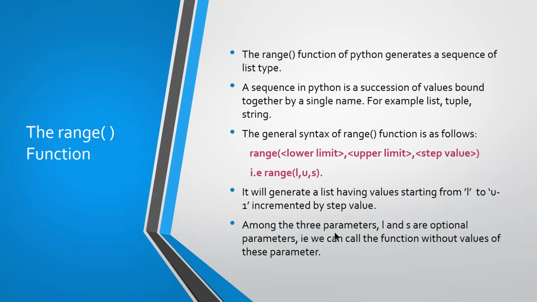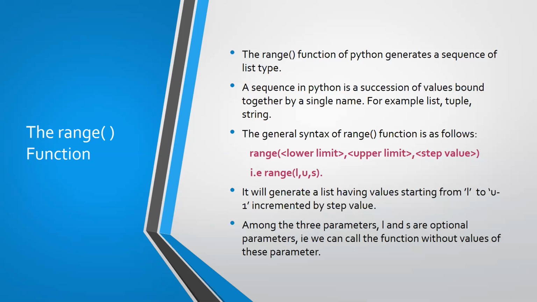Among the three parameters, L and S are optional parameters. This range function can be used in 3 different ways. There are 3 parameters here, but it is not necessary to specify all 3 all the time. You can use the range function with only 1 parameter, with 2 parameters, or with 3 parameters.